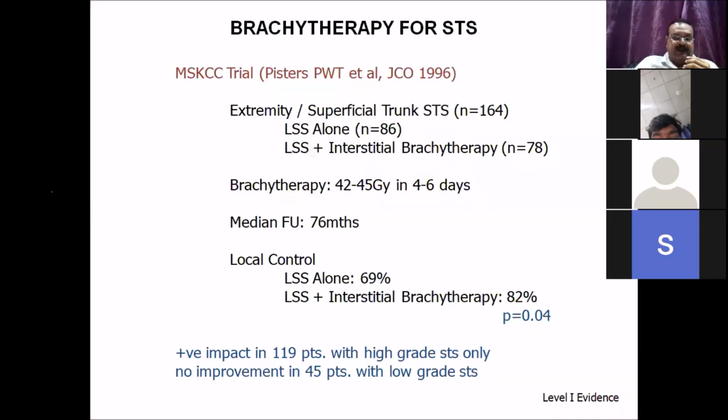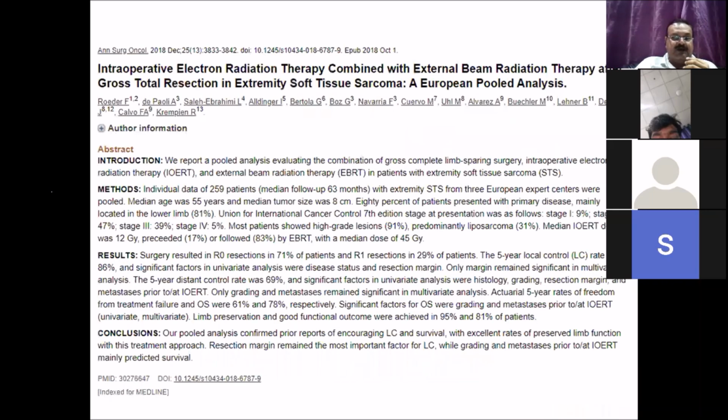So what is the evidence for brachytherapy for soft tissue sarcoma? This Pister's MSKCC trial is a 1996 trial, which compared surgical resection versus use of interstitial brachytherapy. And they found that the local control was almost 13% better in people where interstitial brachytherapy is used. And the brachytherapy use is only recommended for extremity and superficial trunk sarcomas. It is not being done for any deep-seated lesions, as already told.